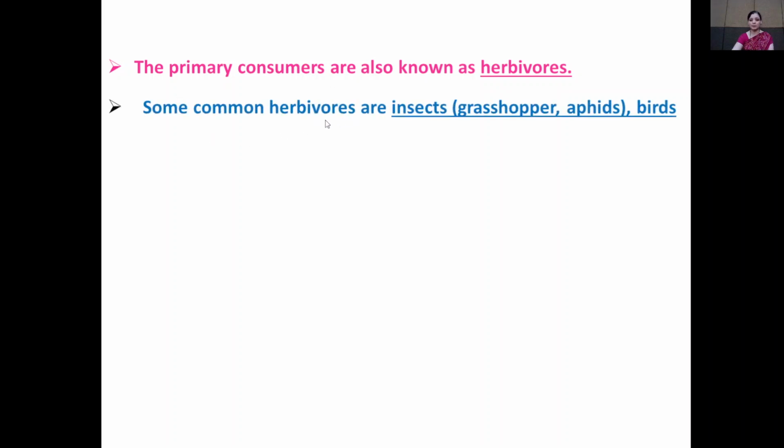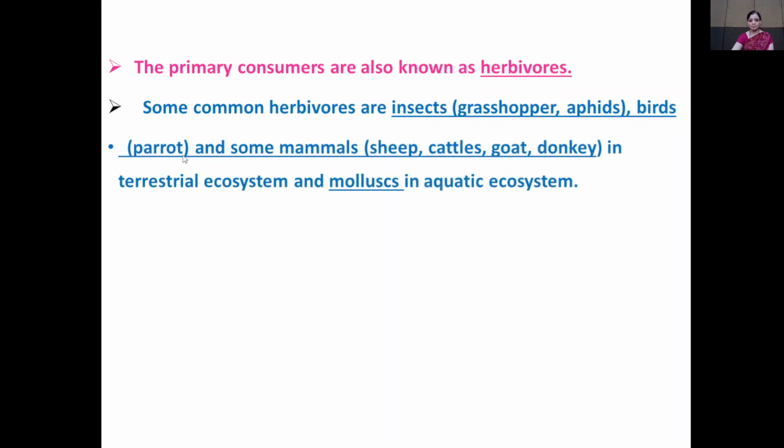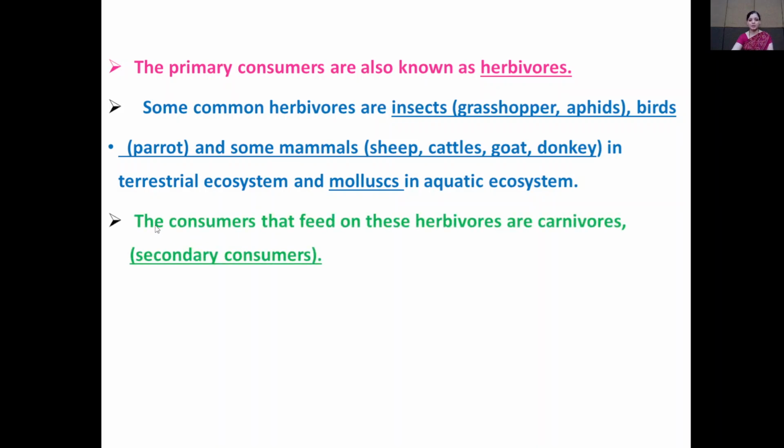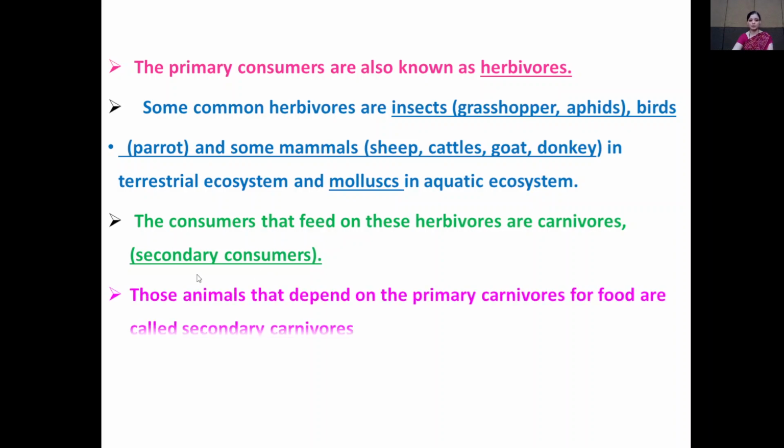Some common herbivores are insects, for example grasshopper and aphids, birds such as the parrot, and some mammals, for example sheep, goat, and donkey in the terrestrial ecosystem, and mollusca in the aquatic ecosystem, which are primary consumers. The consumers that feed on these herbivores are known as carnivores. Carnivores are also known as secondary consumers. Those animals that depend on the primary carnivores for food are known as secondary carnivores.